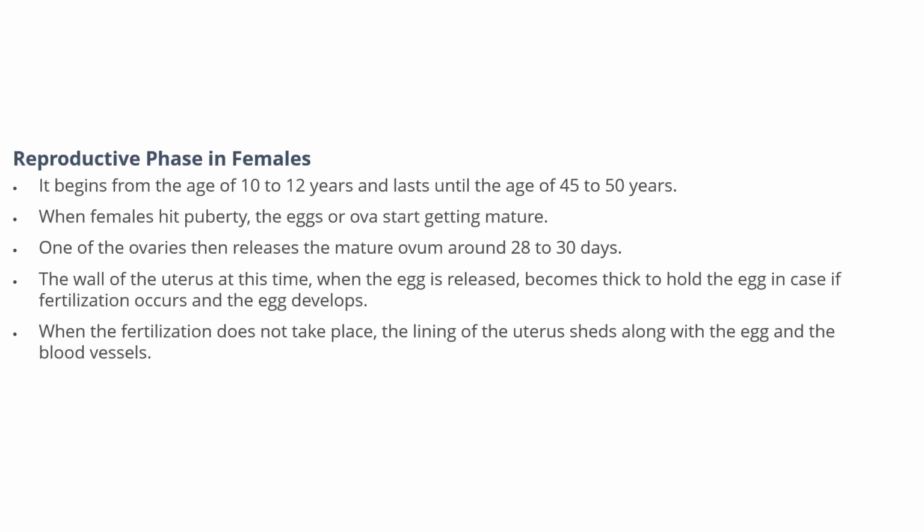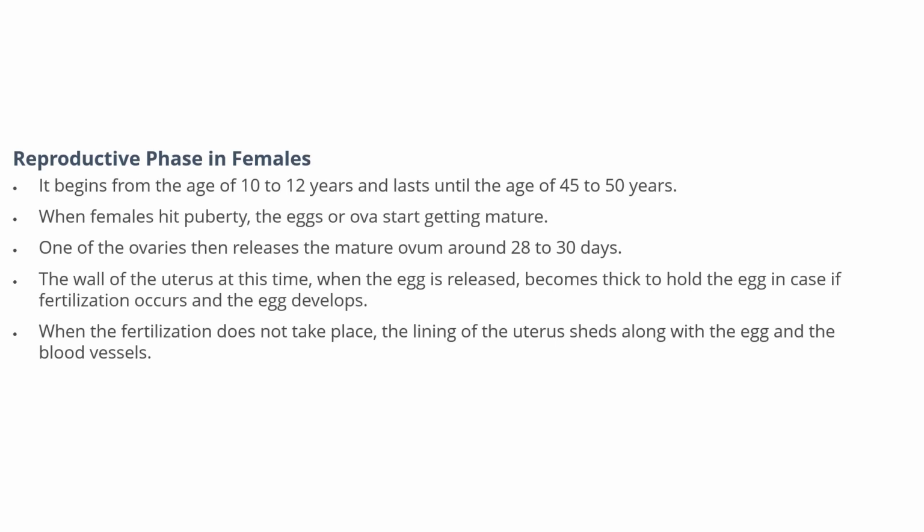When a female hits puberty, the eggs or ova start getting mature. One of the ovaries then releases a matured egg around every 28 to 30 days. That means within the interval of 28 to 30 days, the ovary releases one mature egg. And the wall of the uterus, at this time when the egg is released, becomes thick in order to hold the egg. And in case fertilization occurs, this egg develops into a zygote.